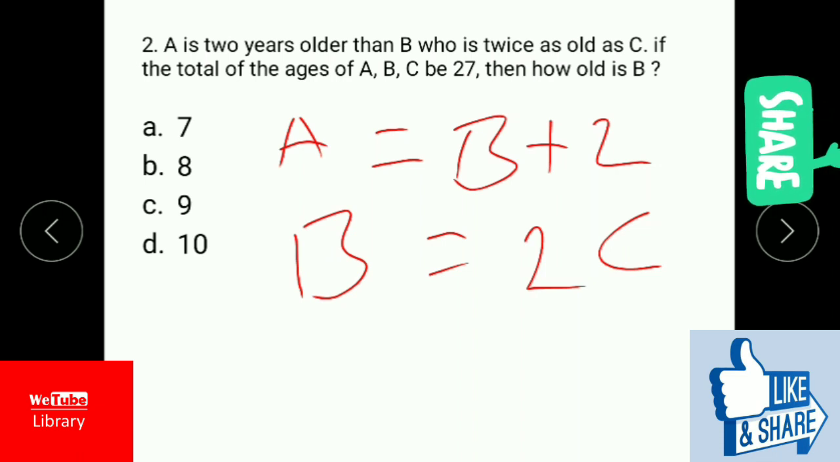And the last option D is 10. When B is considered as 10, A is equal to 10 plus 2, 12. Now A is 12, B is 10. C is half of B, which is 10 by 2, which is 5.